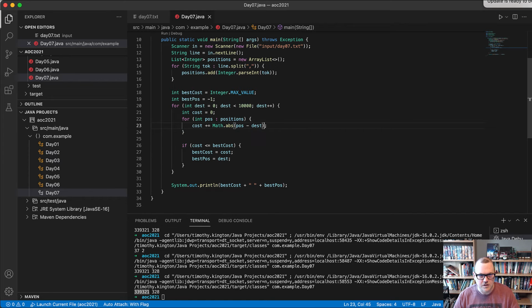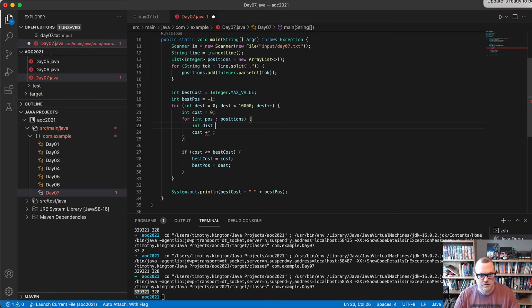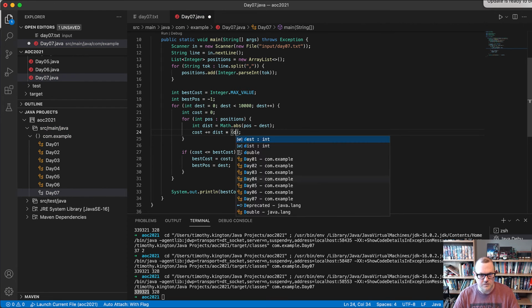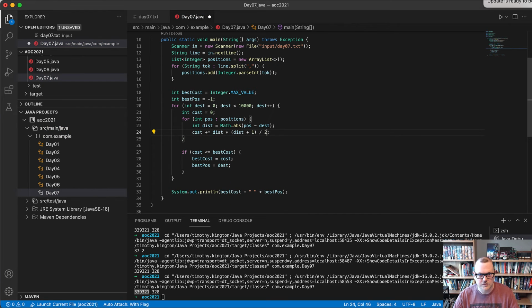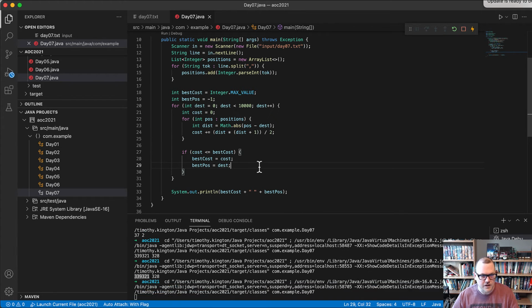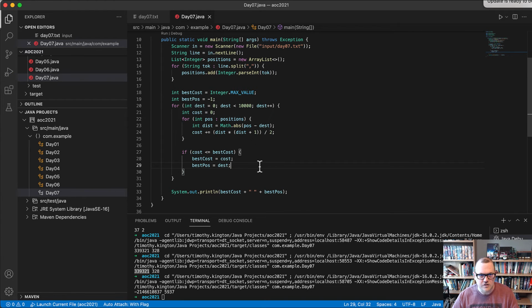It's going to be, this is our distance, and then this is going to be distance times distance plus 1 over 2. Make sure, I guess that was going in the right order anyway, and that is still the same. We're going to have integer overflow, aren't we?